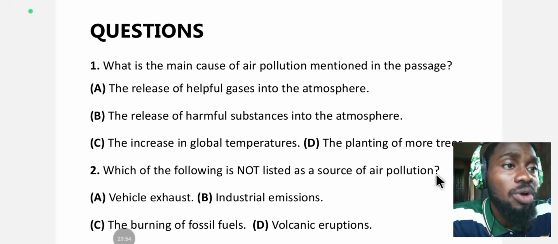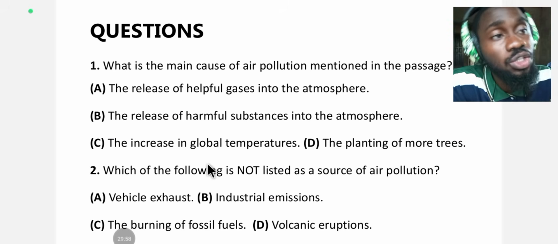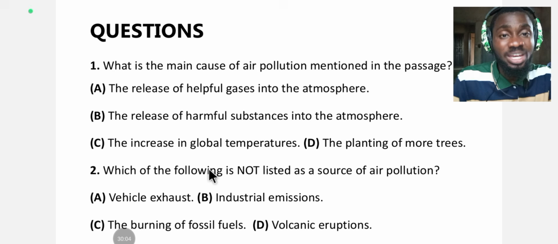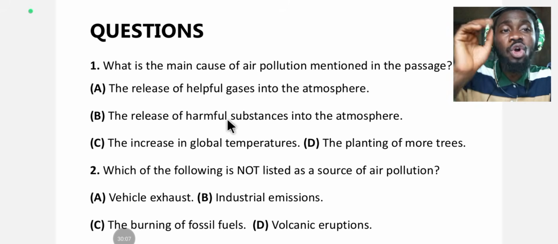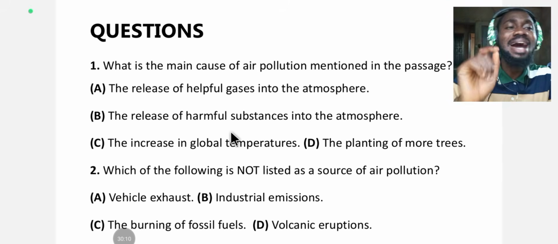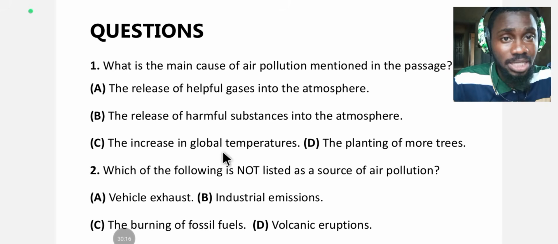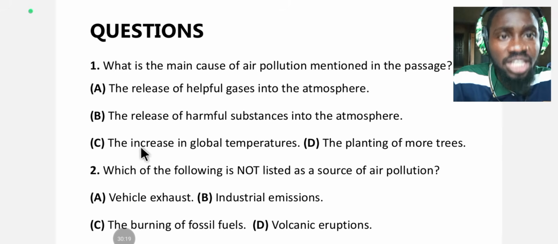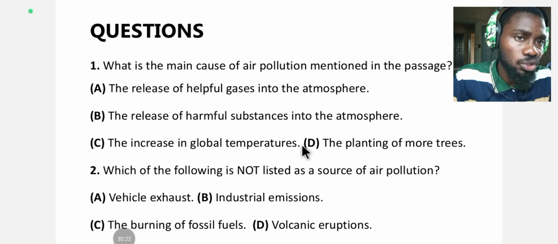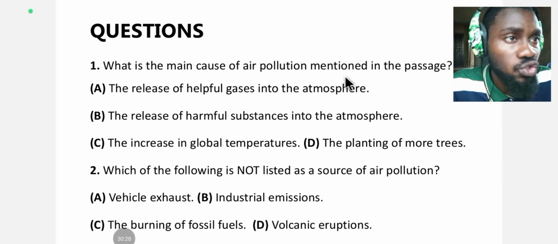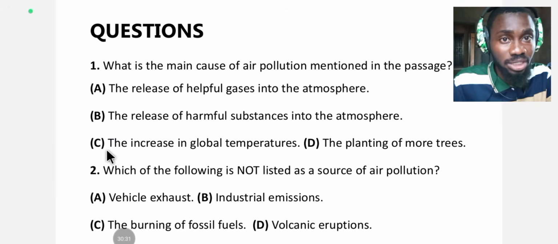The normal rule of thumb of answering multiple choice questions, that's questions having different options like A, B, C, D, and E, and what have you, is read all the options before you pick your answer, no matter how easy that question looks. Read all the options before picking your answer. So we have to continue with the rest option. C, the increase in global temperature. No. D, the planting of trees. It says the main cause mentioned in the passage. The correct option is C.